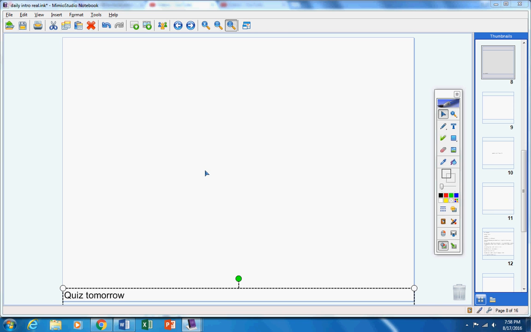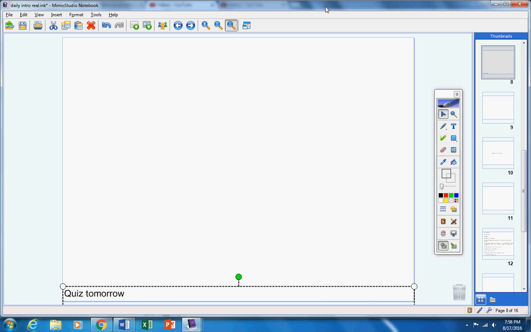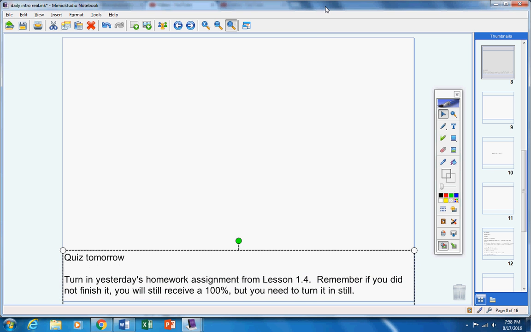Be mature. Okay, there will be a quiz tomorrow, and we're going to talk about that a little later during the video. Okay, please turn in yesterday's homework at this time. Stop, make sure your name is on it, please. Pause, make sure your name is on it. And remember, if you did not finish it, you will still receive a 100%, but you still need to turn it in to get credit.